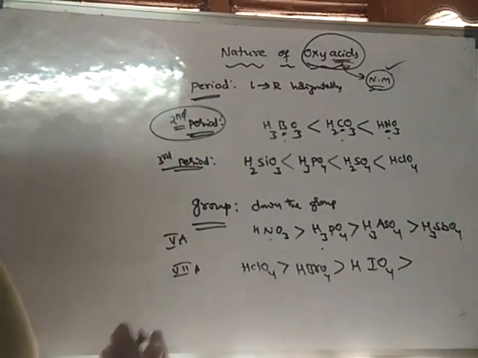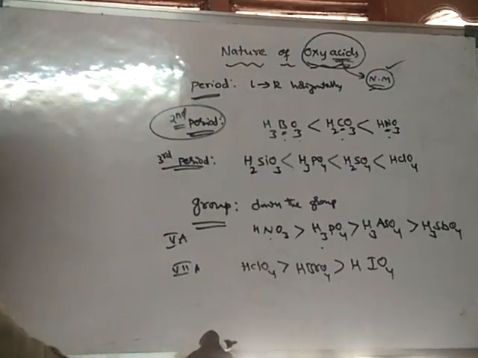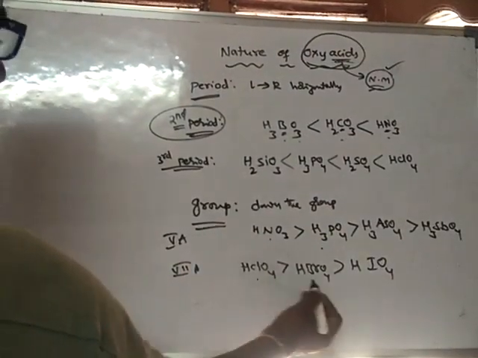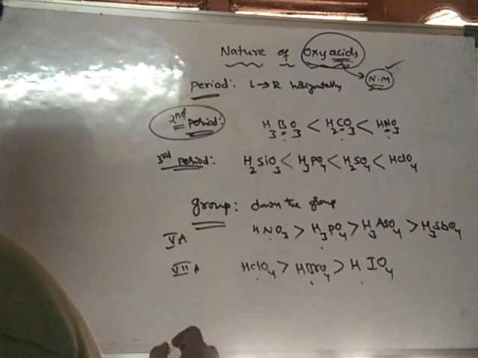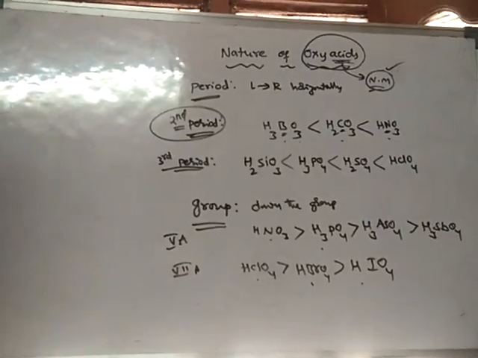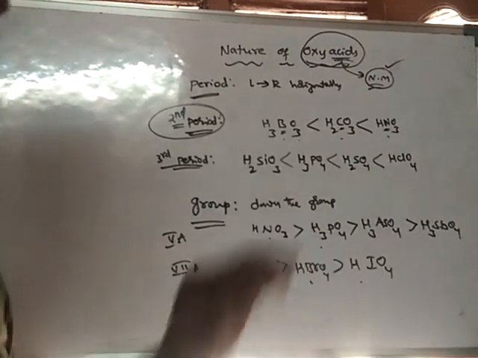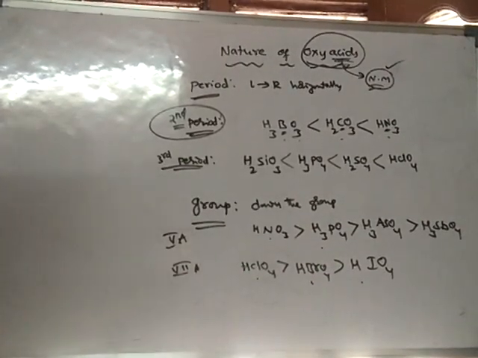Astatine is a radioactive element, so we don't consider it. This is a stronger acid than this one, and this is stronger than this one. So the acidic nature of the oxyacids decreases down the group.